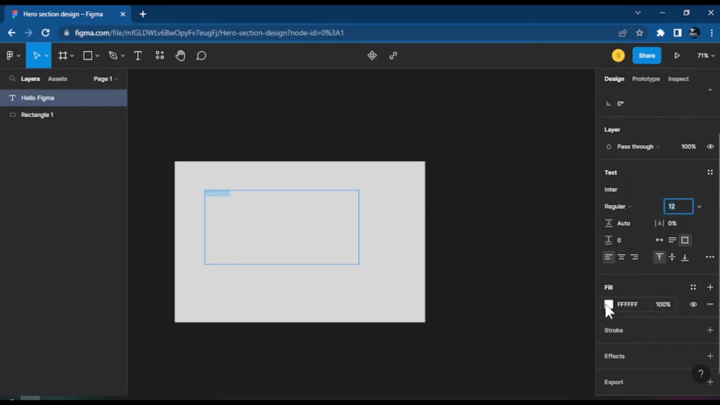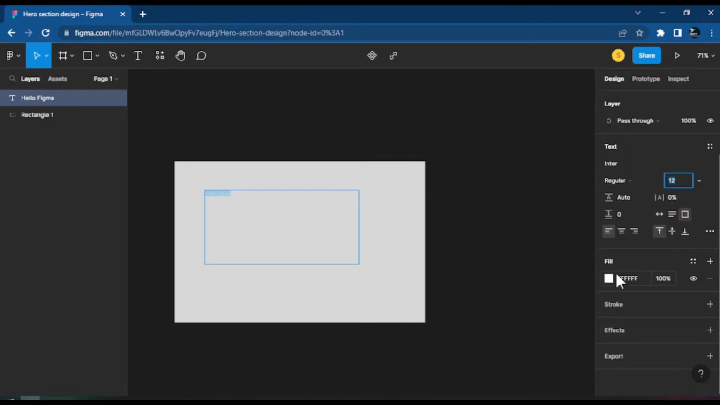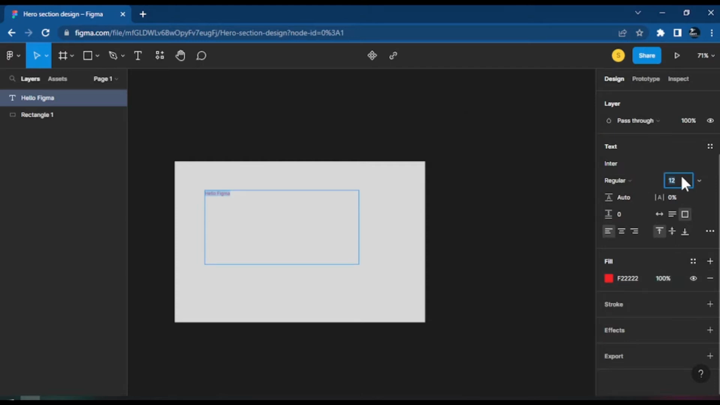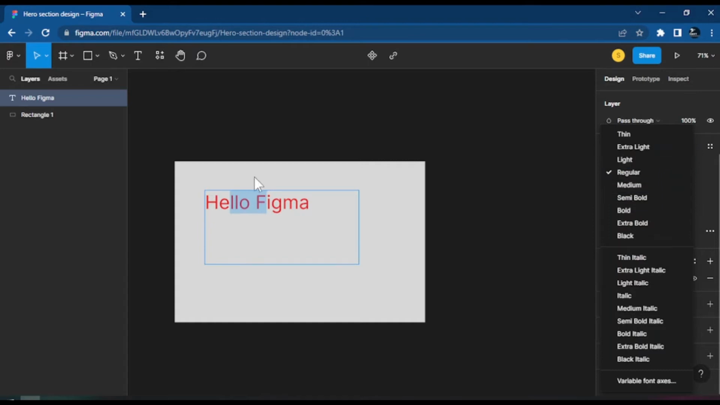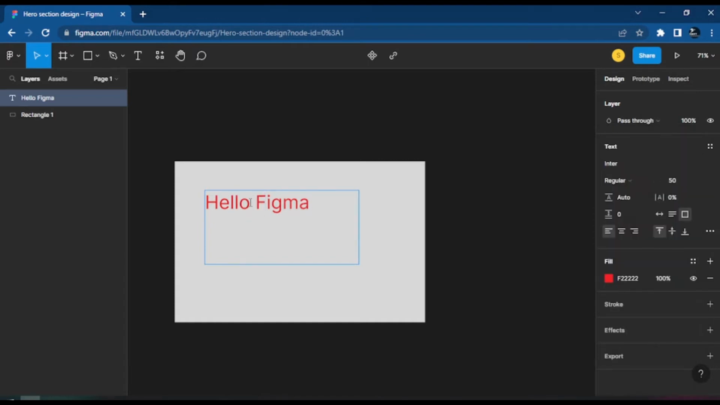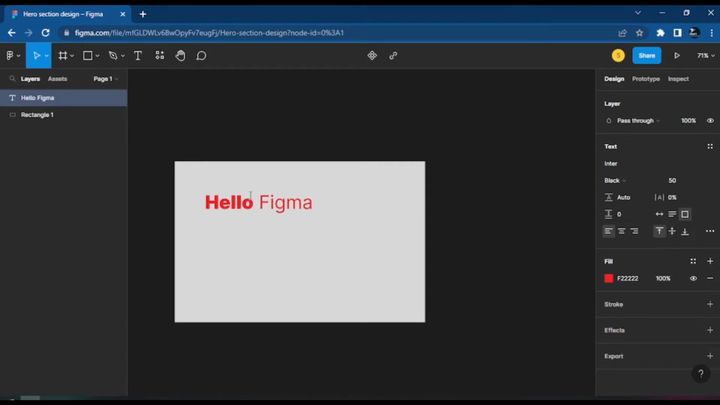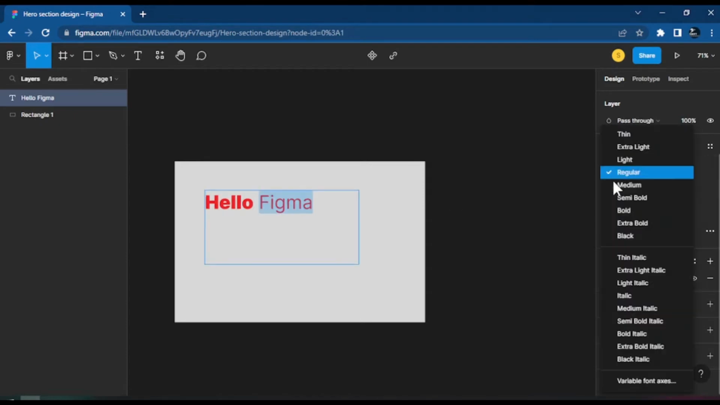So when I want to change the text color, I will come to the fill. And when you come to the fill, you can click and move things around. So I will just say, okay, I want a red text, and then let's increase the size. You see the size here. If you increase the size, make it 50. And you see now we get this size for this text, hello Figma. And you can change the text the way you want. If you want hello to be big and Figma small, you can say make hello black or bold, and then make Figma thin.